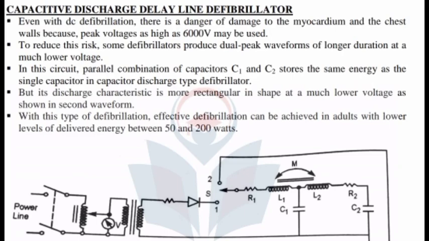So this is the circuit diagram and it's self-explanatory. There is a transformer, an AC transformer, and we just split the capacitor into two, that's all.